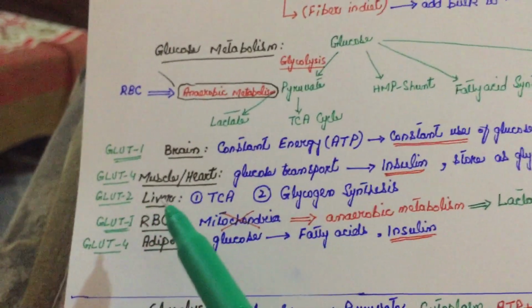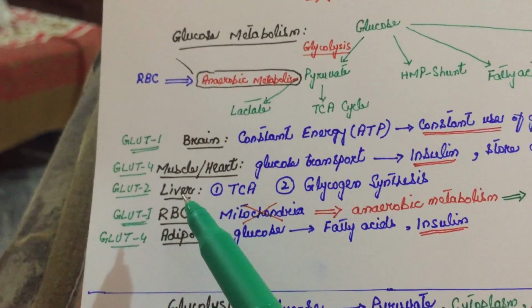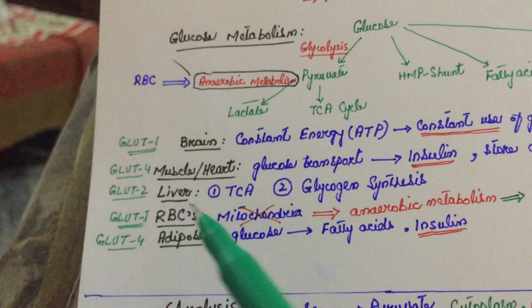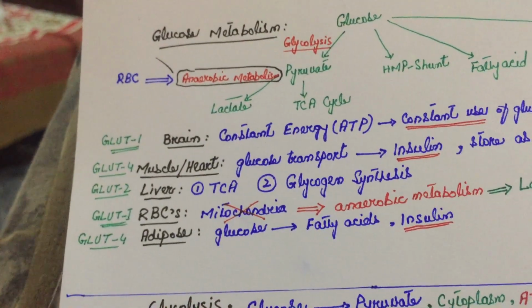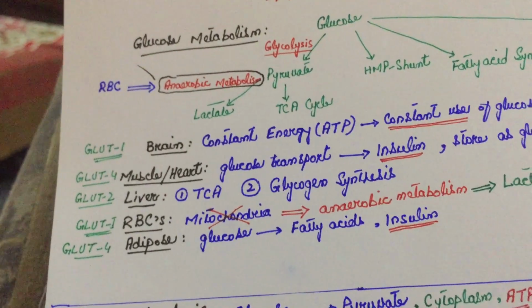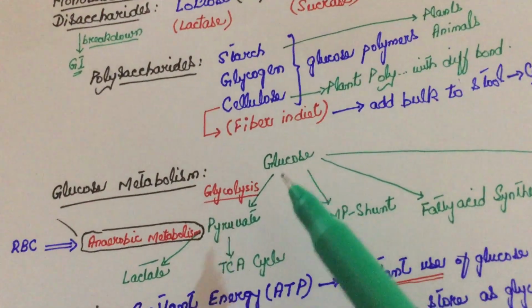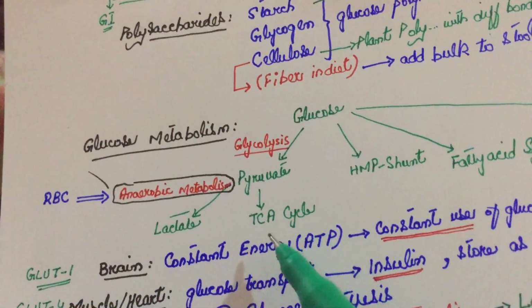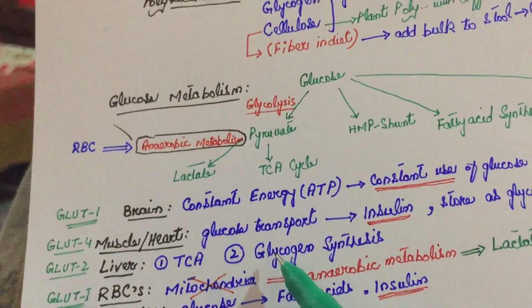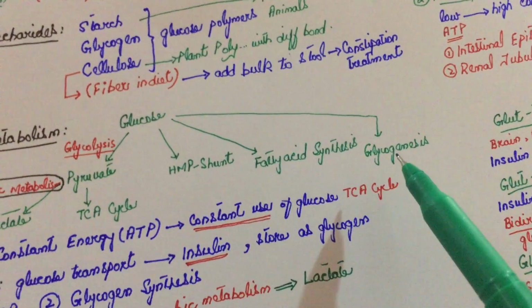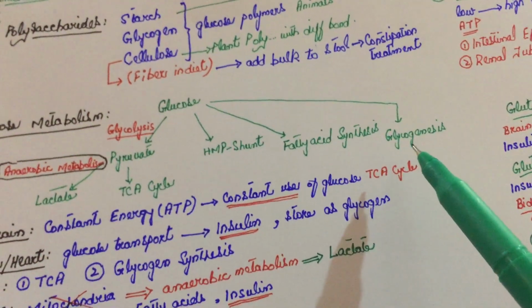Then we talk about the liver. Liver uses GLUT2. Liver has a special function. It not only does glycolysis, converting glucose into pyruvate which then goes into the TCA cycle, but it also stores glucose as glycogen via the process called glycogenesis.